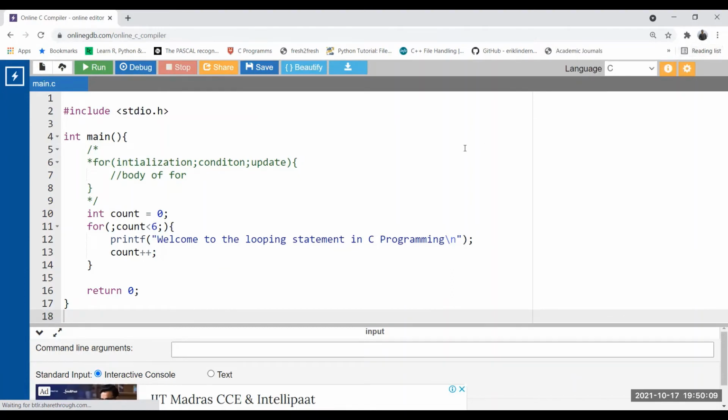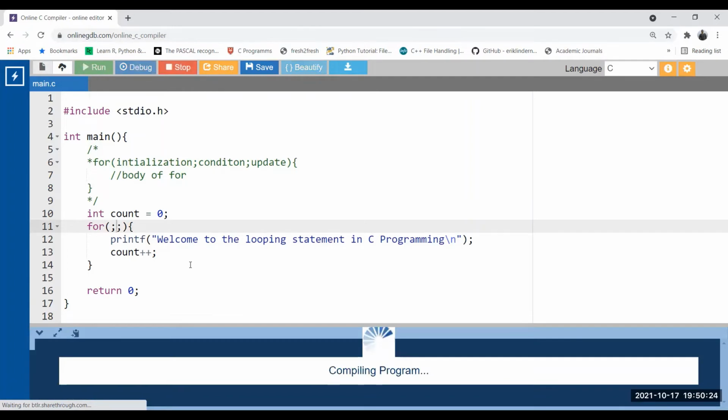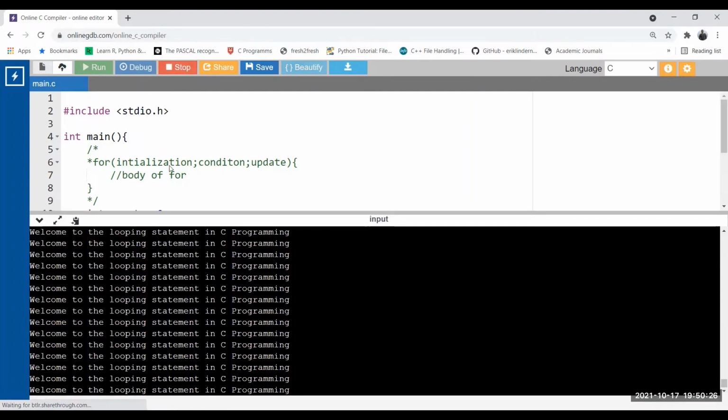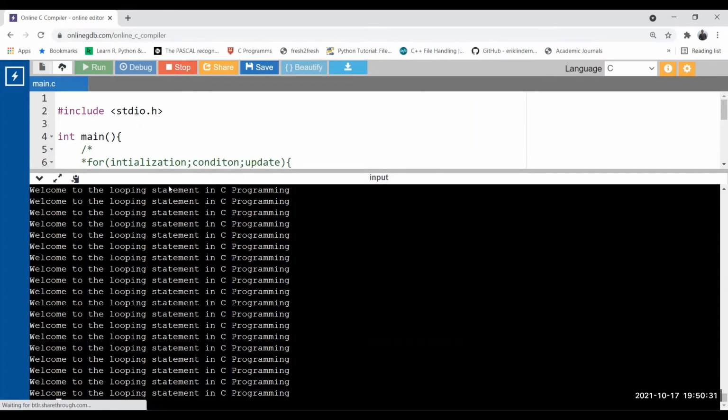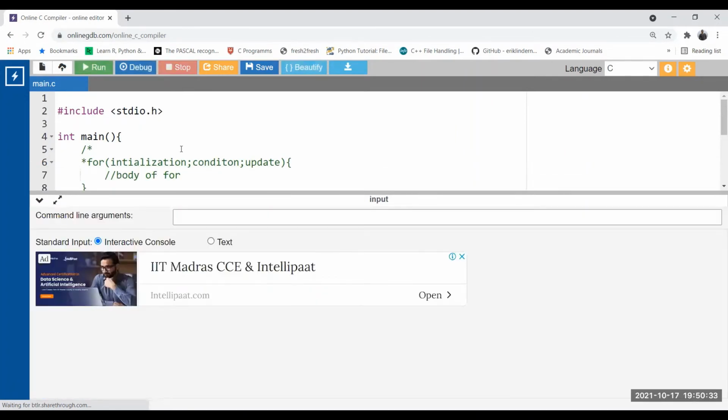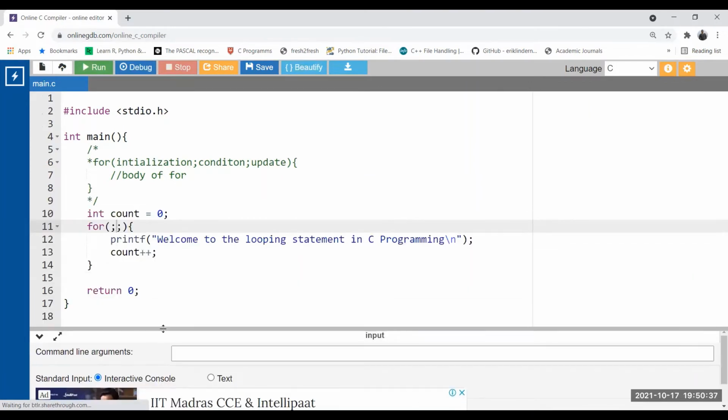Now let's remove the condition from the for loop. Let's see what will happen. The condition is gone. Now run this code and see what is happening. This line will be printed an infinite number of times. Why? Because there is no condition. No condition means the for loop can execute an infinite number of times.